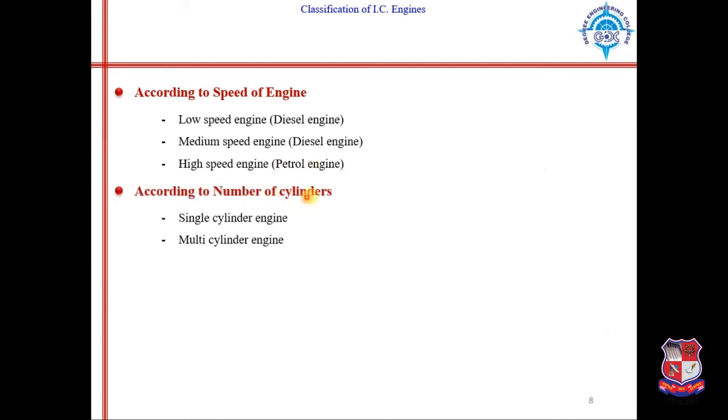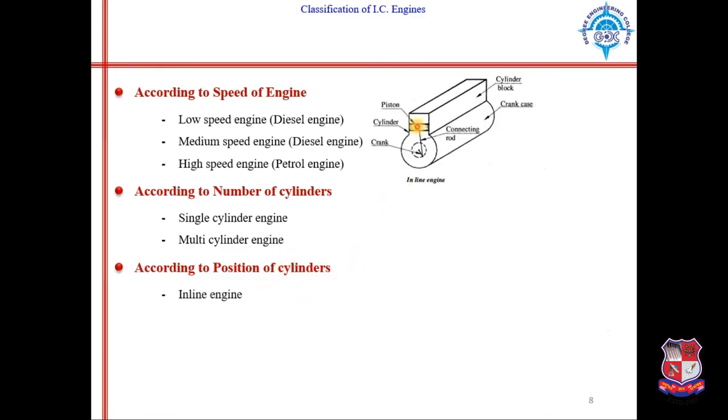Then according to number of cylinders, how many cylinders are used: single cylinder and multi-cylinder engines. Generally in bikes we can see single cylinder engines, and in cars, trucks and buses we can see multi-cylinder engines where more than one cylinder is present. And according to position of cylinders, this can be considered as a sub part of multi-cylinder engine. So first one is inline engine. In inline engine, all the cylinders are kept in one line. Okay. You can see this type of engine in regular cars.